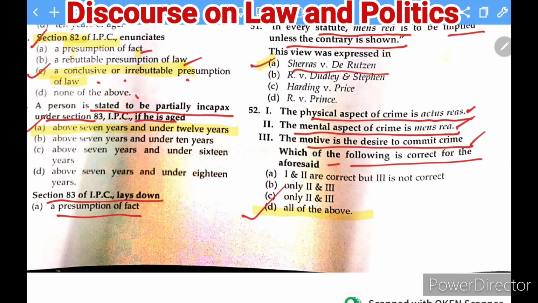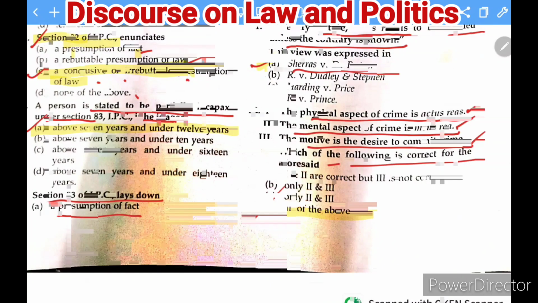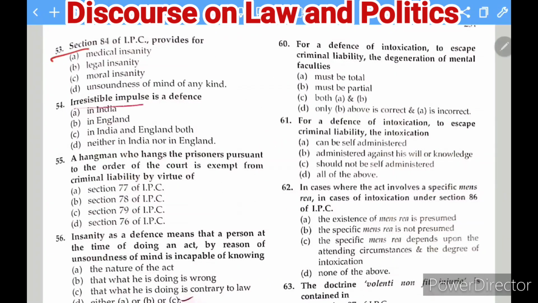Okay. The next question is here. Section 84 of the IPC provides for, okay, whether it is about medical insanity, legal insanity, moral insanity, or unsoundness of mind of any kind. So it is dealing with the legal provision. Section 84 is about the legal provision, and therefore it is about legal insanity. The next question is here, irresistible impulse is a defense of.